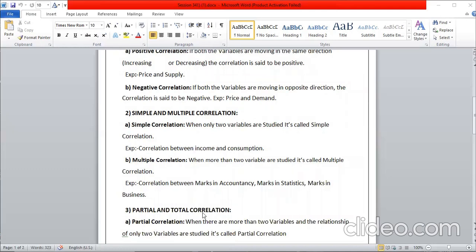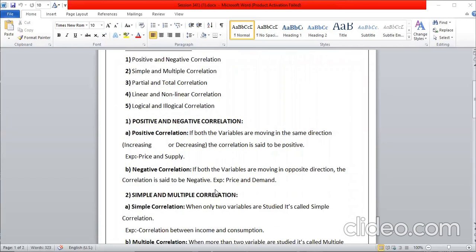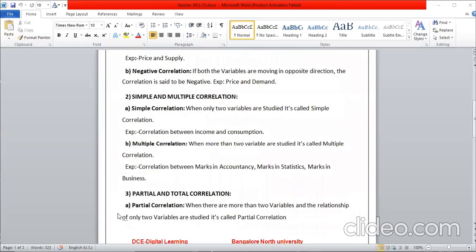Partial and total correlation. Third one, partial and total correlation. First one is positive and negative correlation. Second one is simple and multiple correlation. Third one, partial and total correlation. Partial correlation: when there are more than two variables and the relationship of only two variables is studied, it is called partial correlation.